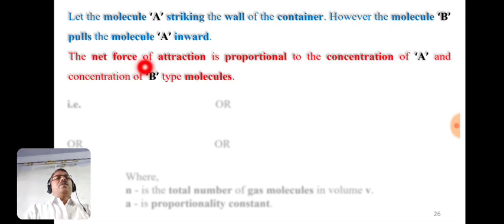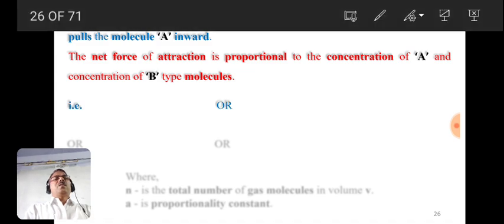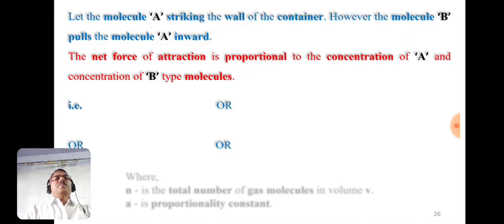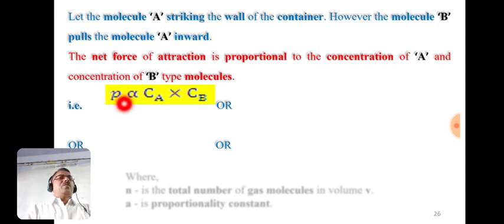The net force of attraction is proportional to the concentration of A type of molecules and the concentration of B type of molecules. Therefore, we can represent this as small p, the pressure which is to be added. It is proportional to the concentration of A type of molecules into the concentration of B type of molecules.